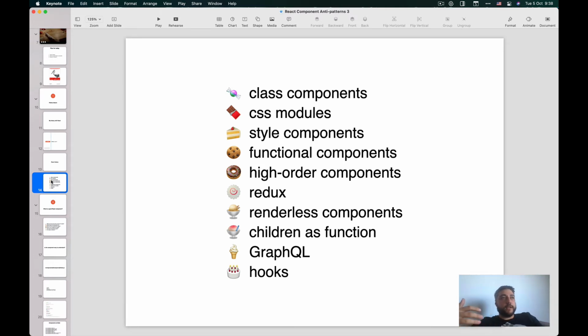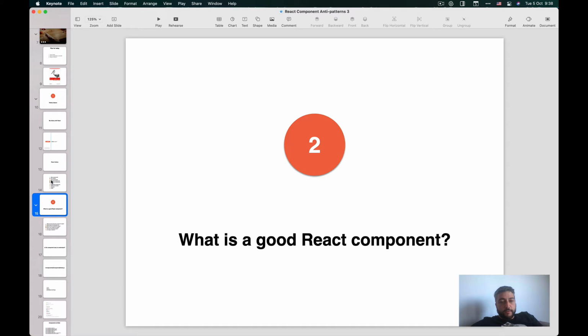So a React component which I would have designed in, let's say, 2014 when I started working with React, won't be considered best practice right now, because back then it would have been just a class component. There might be some higher-order functions and things like that. Because of that, there are a lot of battle scars in the React community, a lot of confusion, and a lot of patterns. So the next thing I'm going to share is, what's actually a good React component in 2021?